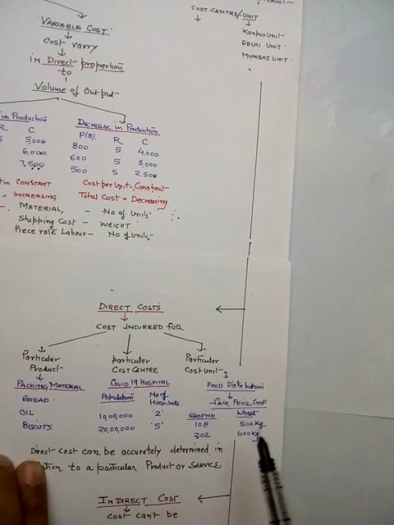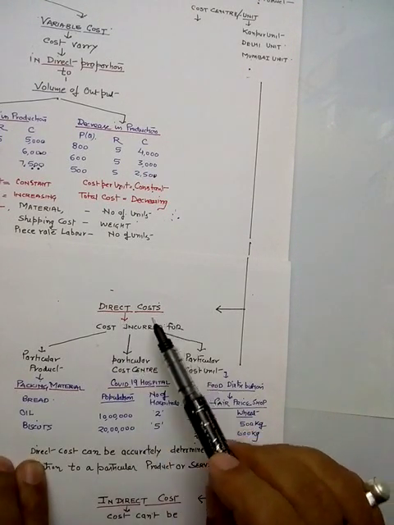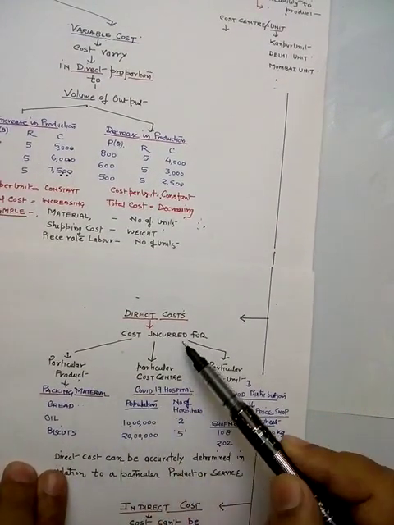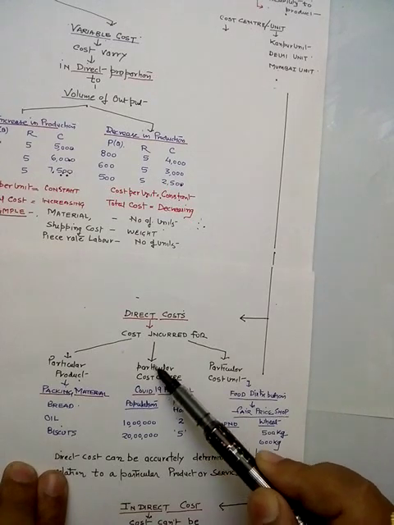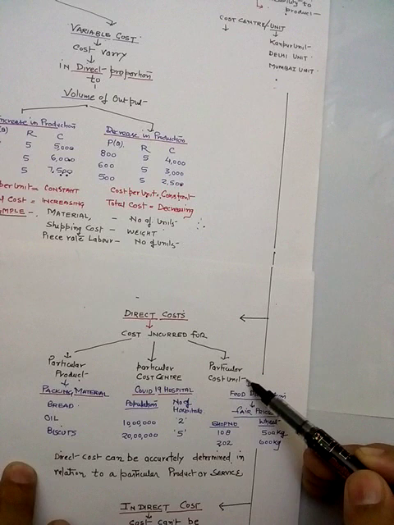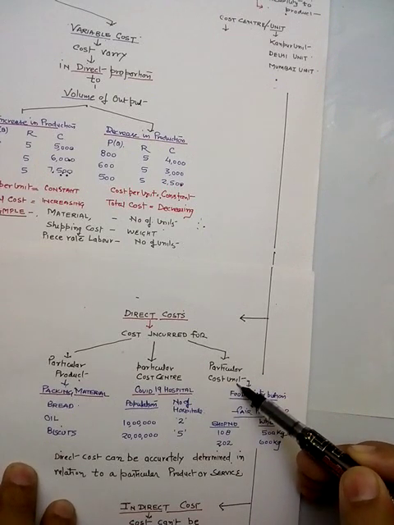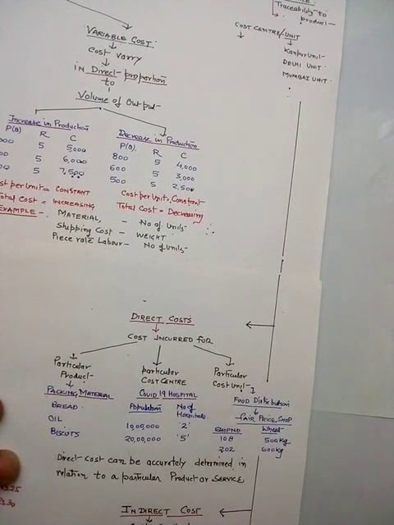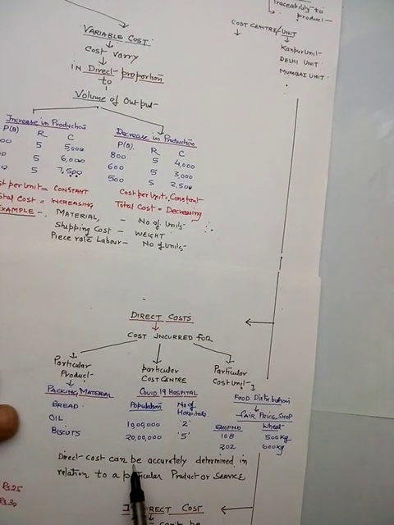So a direct cost can be incurred for a particular product, for a particular center, and for a particular cost unit. What can we conclude? We can conclude that the direct cost can be accurately determined in relation to the particular product and services.